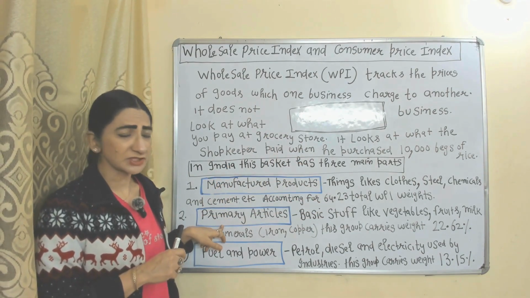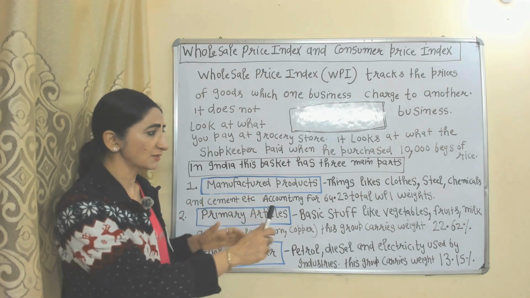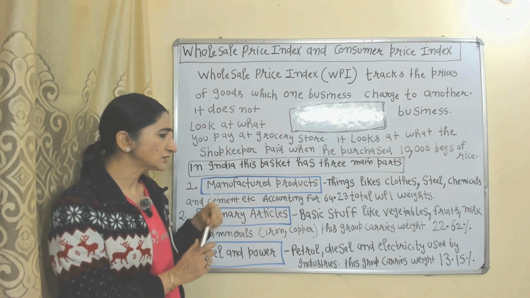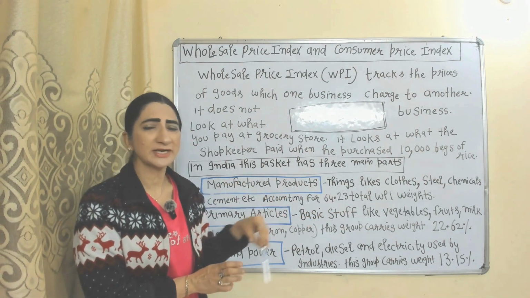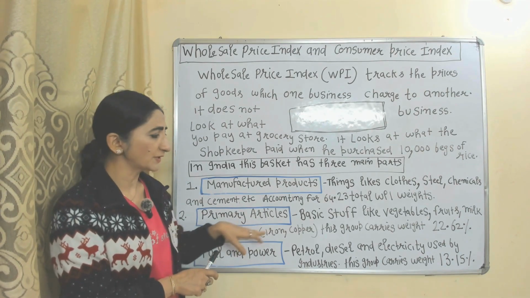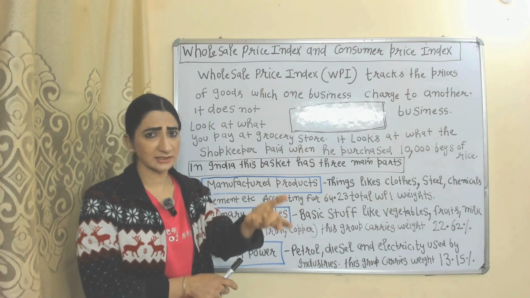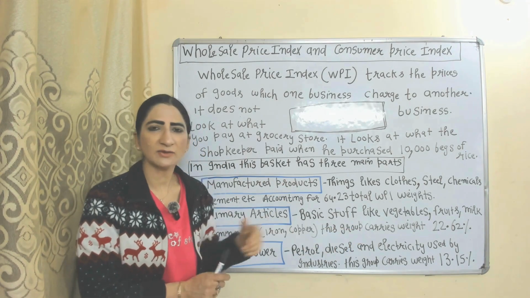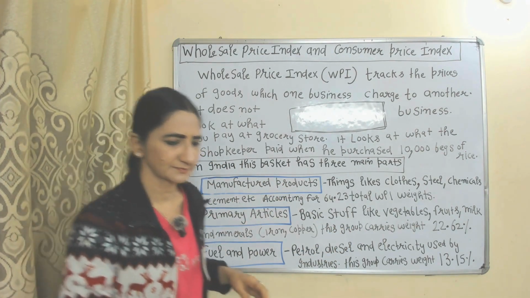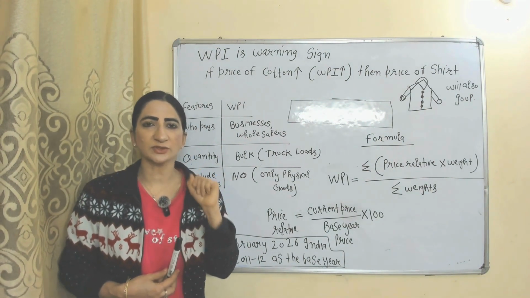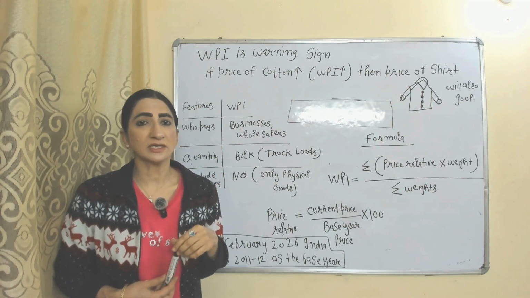Primary article, which includes basic stuff like vegetables, fruits, milk, minerals like iron and copper, and this group carries weight 22.62%. Fuel and power, this group includes petrol, diesel, electricity used by industries, and this group carries weight 13.15%.